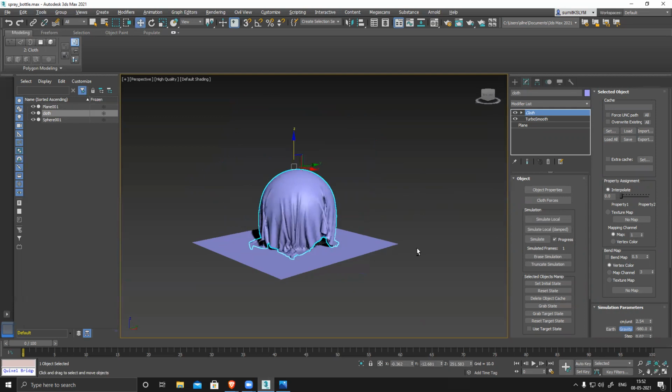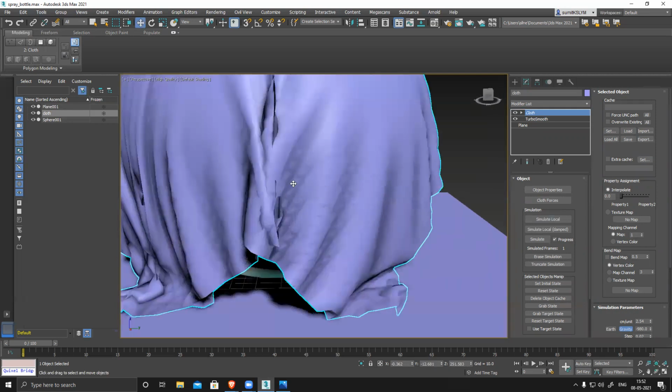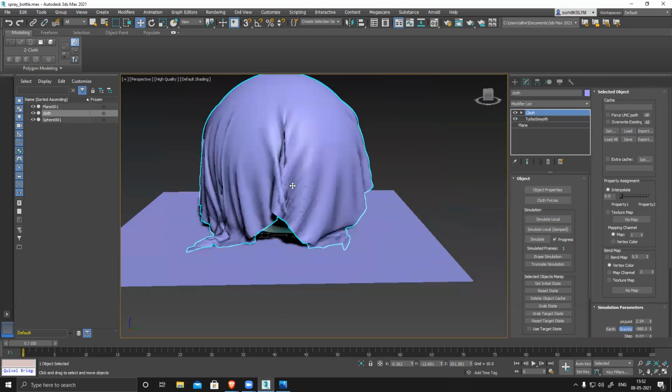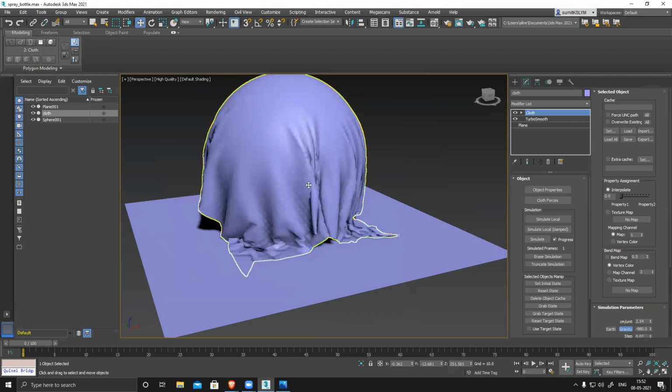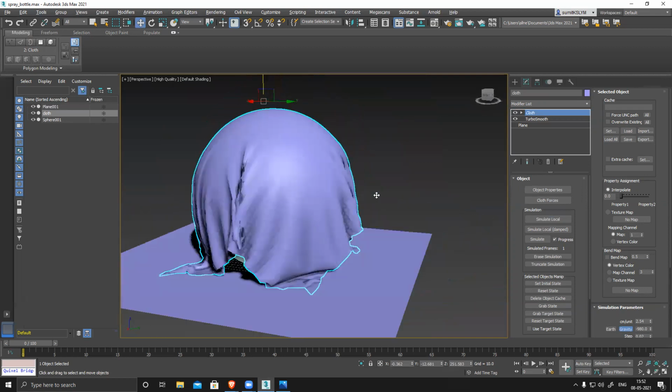Stop it. But you can see it's colliding with its own mesh and creating this intersection. That we can also control. You can see it's creating nice folds smoothly.